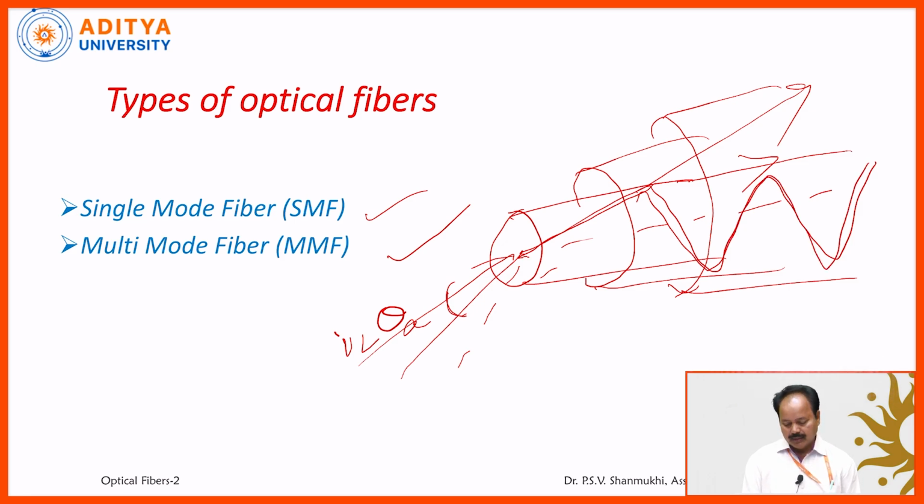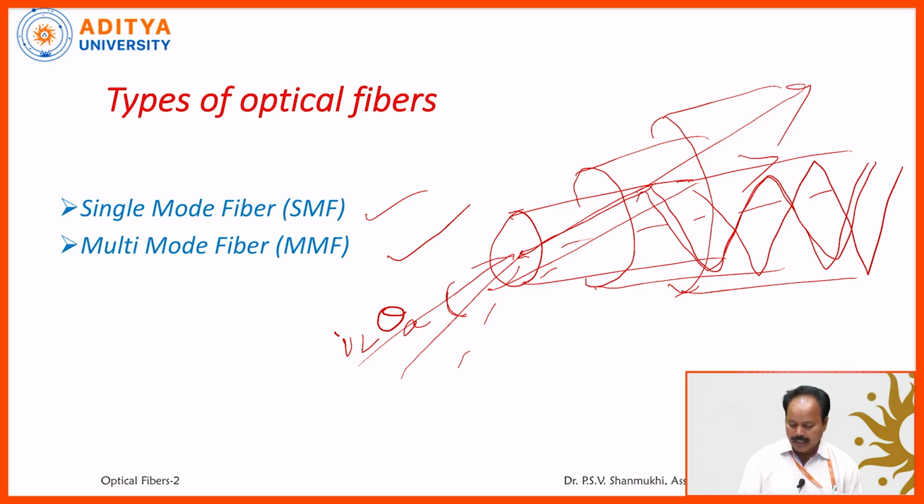But this is an essential condition, not a sufficient one. There is no guarantee for the propagation of the light, even though the light ray is making an angle less than the acceptance angle. What does it mean? Suppose let us imagine two light rays. These two light rays are making angles less than the acceptance angle, and both undergo total internal reflection.